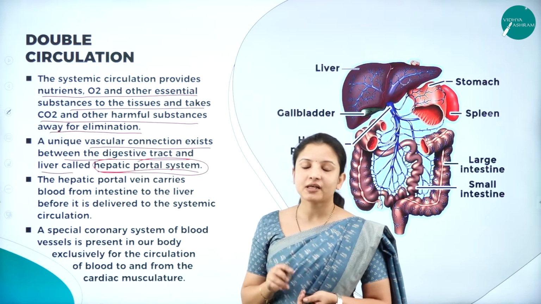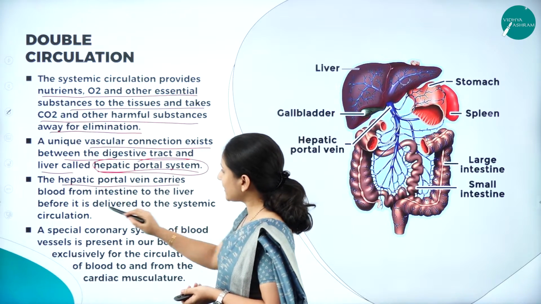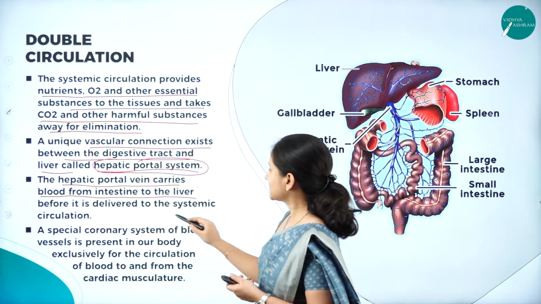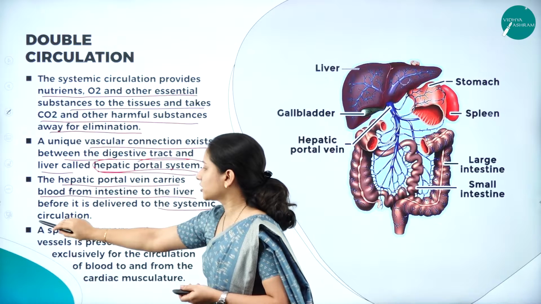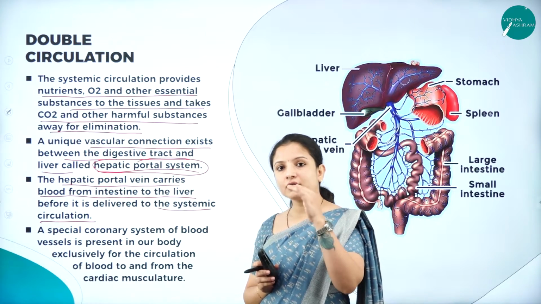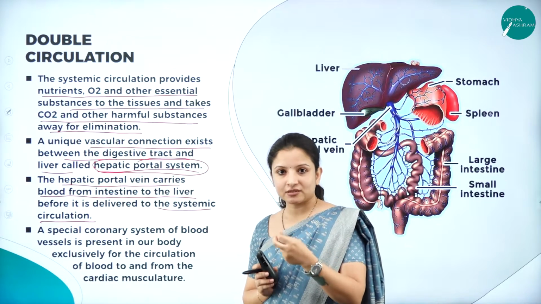So what happens in the hepatic portal system? The hepatic portal vein carries blood from the intestine to the liver before it is delivered to the systemic circulation. So here other waste particles that should not mix with the oxygenated blood, that should not undergo systemic circulation.